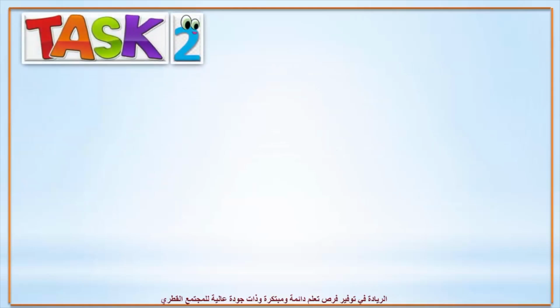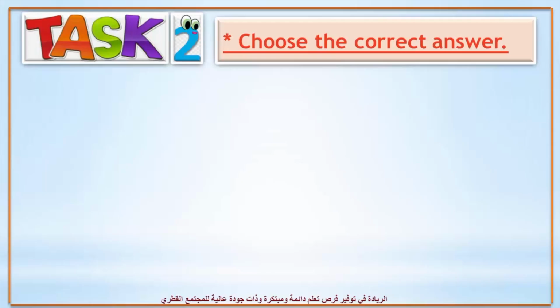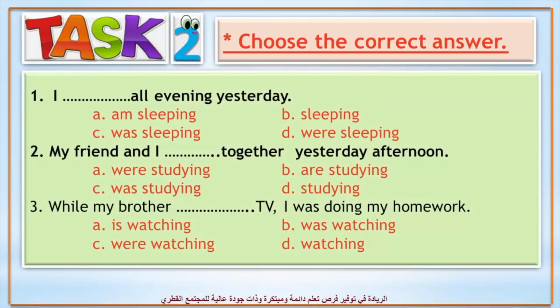Now to another task. Task 2. Choose the correct answer. Read carefully and think of the correct answer. Pay attention to the subject and decide whether it is singular or plural. Yes, I a singular subject, so we say I was sleeping all evening yesterday. 2. We have my friend, we have I, more than one person, so a plural subject. Very good. We say we're studying.